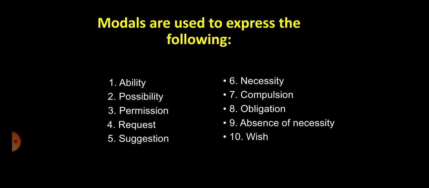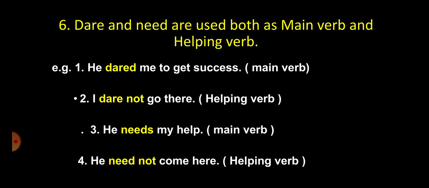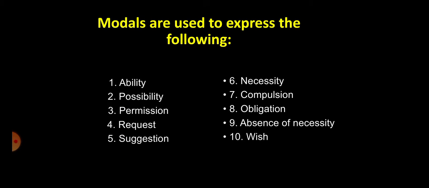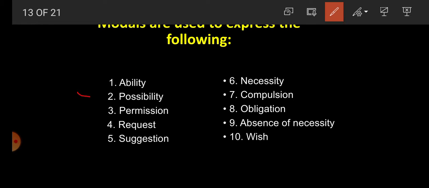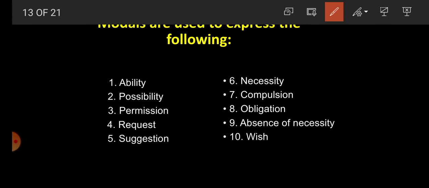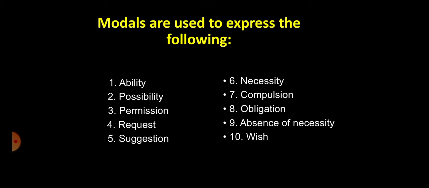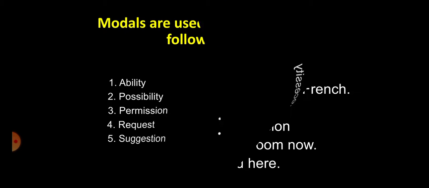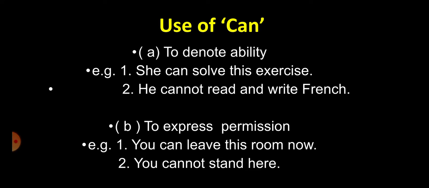Now students, modals are used to express different types of mood. For example, ability, possibility, permission, request, suggestion, necessity, compulsion, obligation, absence of necessity and wish. Now one by one we will read some modals and their use. Number 1, use of can.